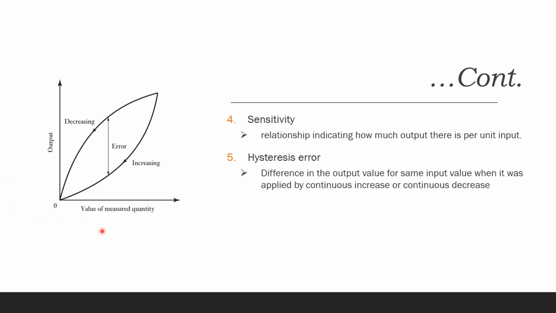To elaborate, consider the graph shown on the slide. It shows the output to input graph of a transducer. Now we can see that it shows two graphs where the input is applied by constant increasing and also when the input was applied by constant decrease. Now when we check the graph, we can see that for the same input quantity, the output is different for both the cases. The difference between these two outputs for the same input value is known as the hysteresis error.